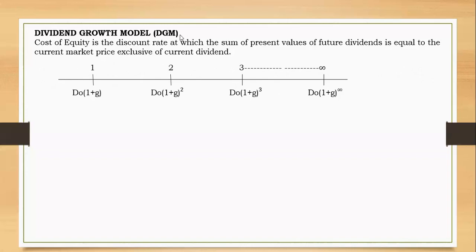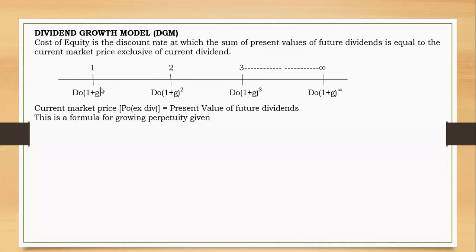From the above, the current market price ex-div, that means exclusive of current dividend, should be equal to the sum of present values of future dividends. That's why I've written here present value of future dividends. As you can see, it would be D1 over (1 plus cost of equity), plus D2 over (1 plus cost of equity) squared, and then I will proceed the same way until I reach the final point.